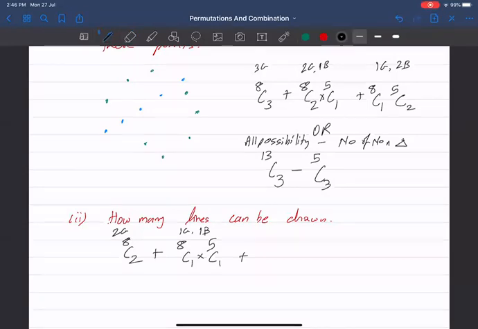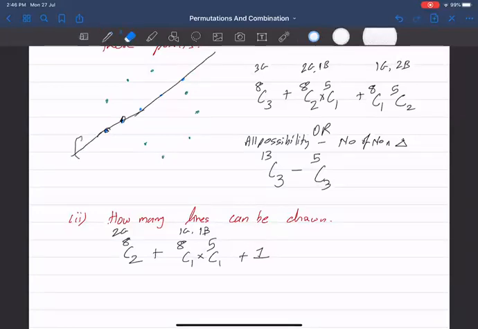Should I write 5C2? Should I write 5C2 there? 5C1 and 8C1 तो लिखा है, +1. Yes, that is only 1. Why? Because all the 5C2 combinations, whether you take these 2 points and make a line, it is going to pass through all the points. Why? Because it's a collinear points.